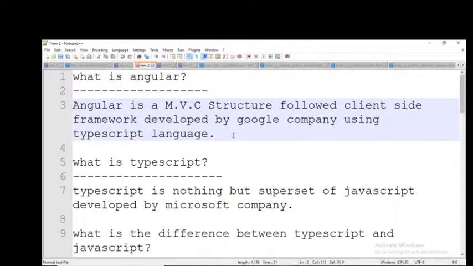Actually, what is the system requirement for the laptop to practice this Angular? Tomorrow in class I will explain it. System requirements, all those things, how to install Angular or TypeScript. Tomorrow definitely I will explain.